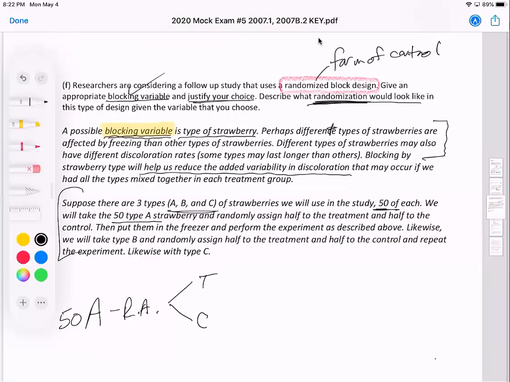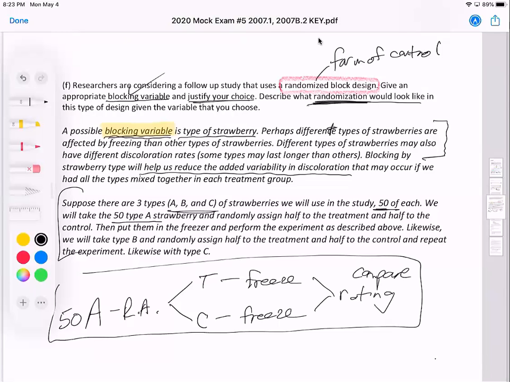Then we're going to put them in the freezer. We'll perform the experiment, so we're going to do the freeze, and then we're going to check and compare the ratings after they're frozen. That's one block. This right here is one block. Now we have another block. Let's take 50 of B type of strawberry. We'll randomly assign them half to the treatment, half to the control, and then we do the freeze and comparing process. And then likewise, finally with C.